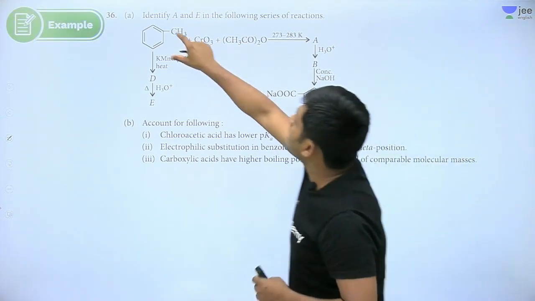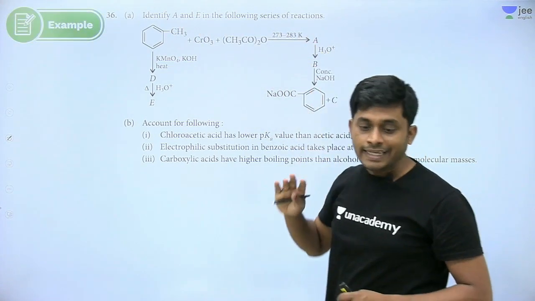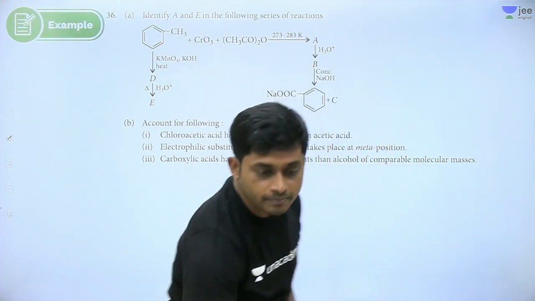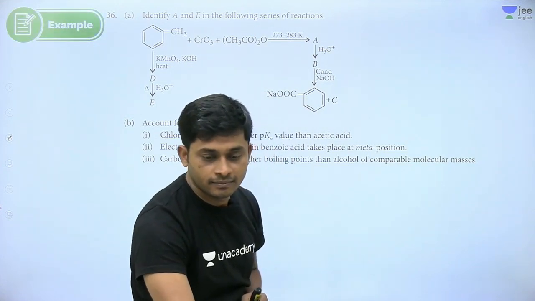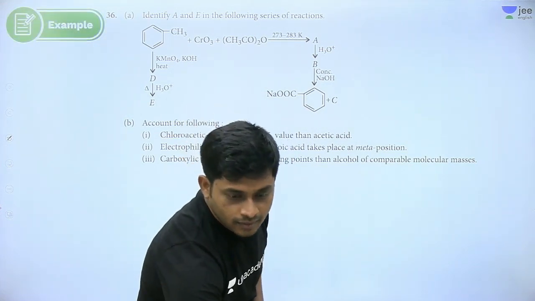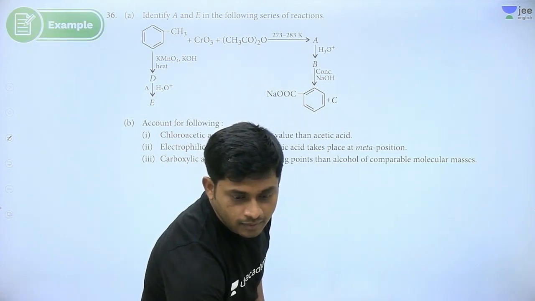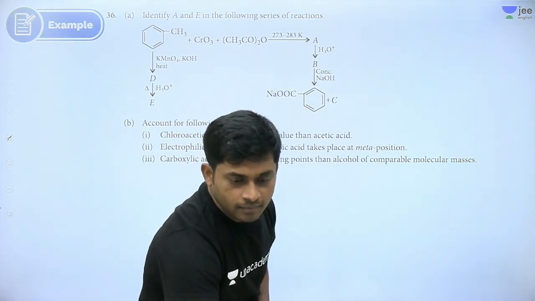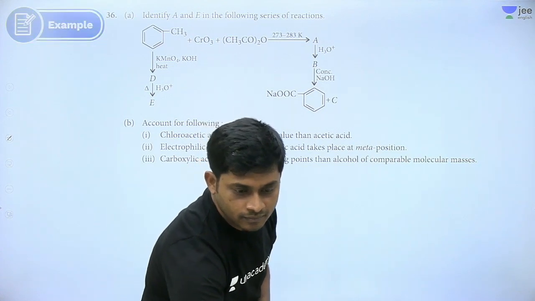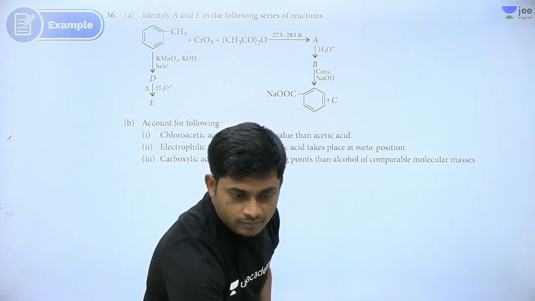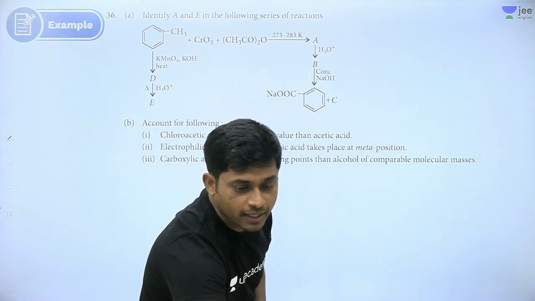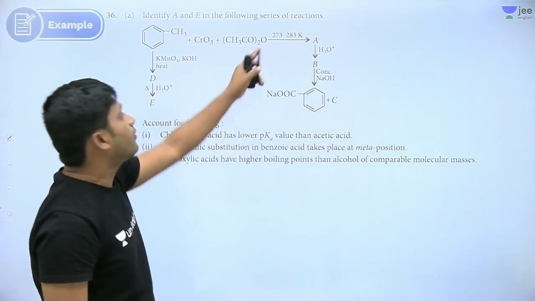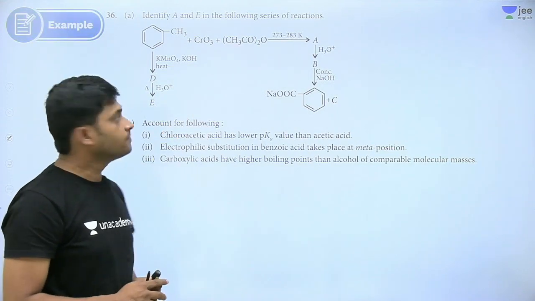So what is the name of the reaction? Etard reaction, yes or no? This is the Etard reaction. Then what is the structure of compound A?